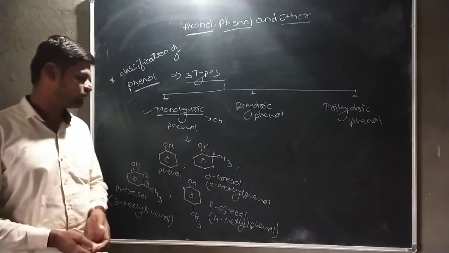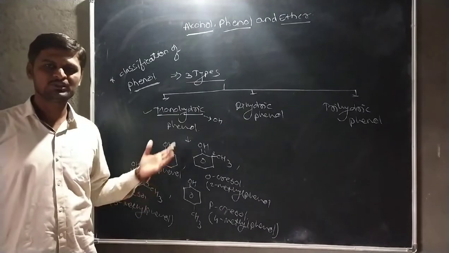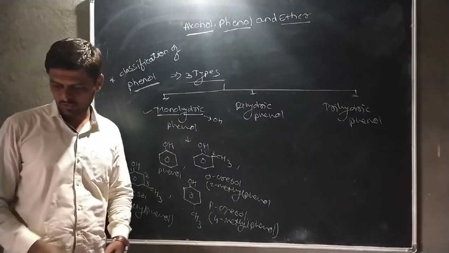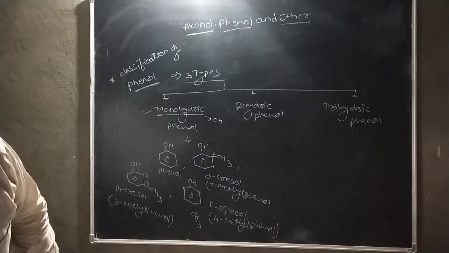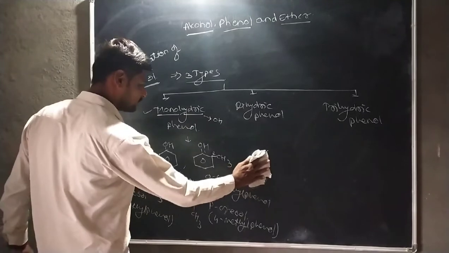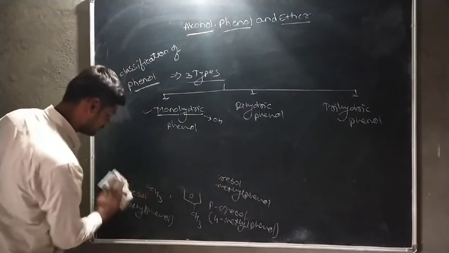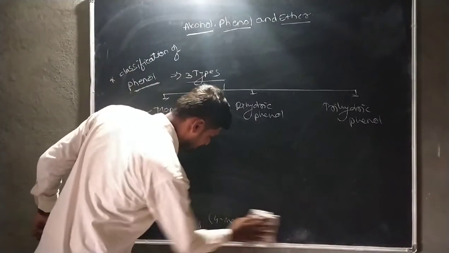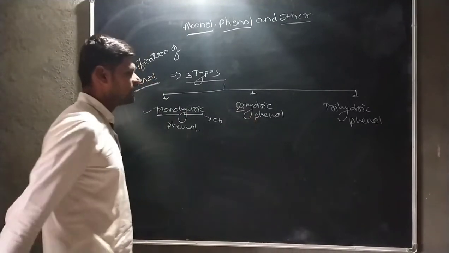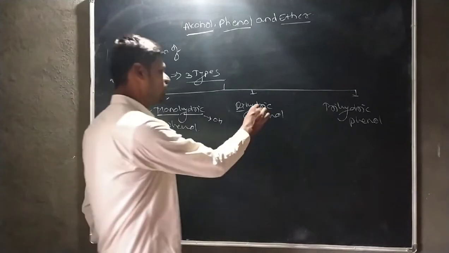In this monohydric phenol, only one hydroxyl group is attached here. Therefore, it is classified as monohydric phenol. Now we go towards dihydric phenol. In case of dihydric phenol, di means two. Hydric means hydroxyl group.